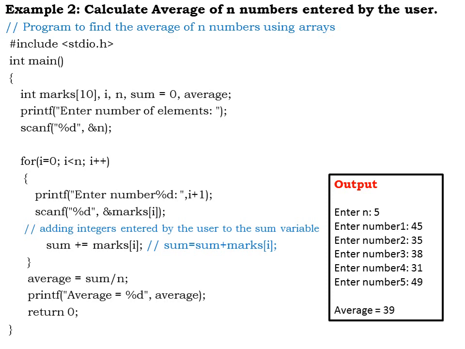So in the output we can see I have asked the user to enter a value of n. He has entered 5. The first number is 45, second number entered by the user is 35, third number entered is 38, fourth number entered is 31, and fifth number entered is 49. So after calculating the sum of all these 5 numbers, I divide it by 5 and I get the average as 39.